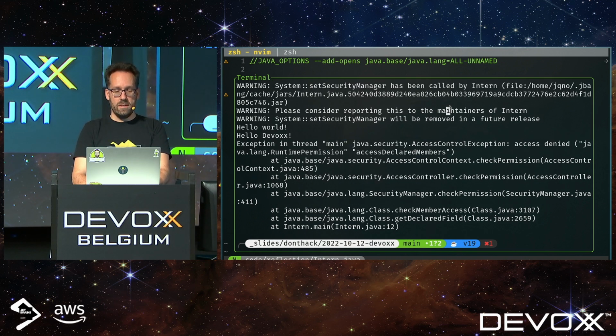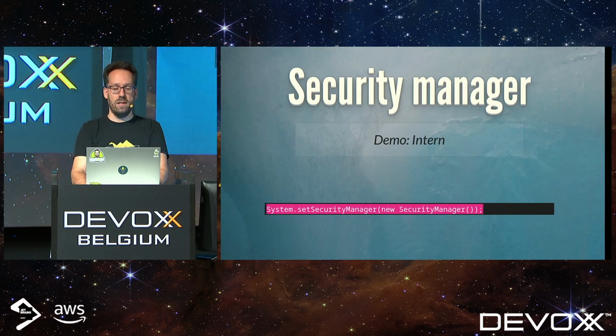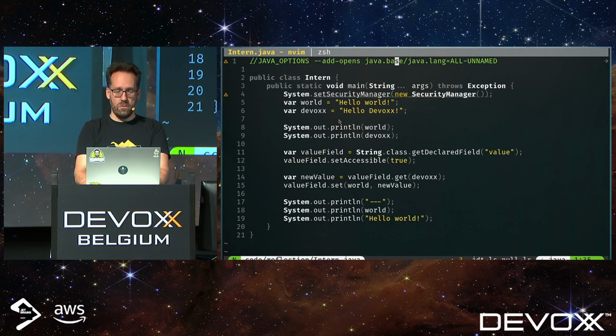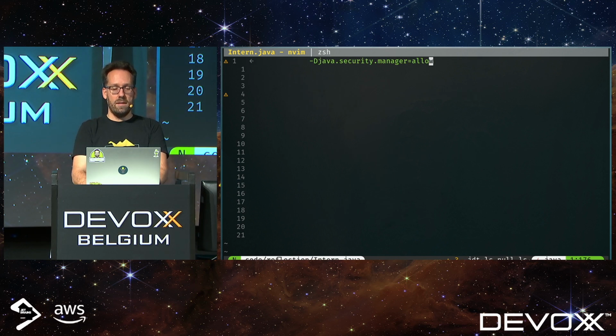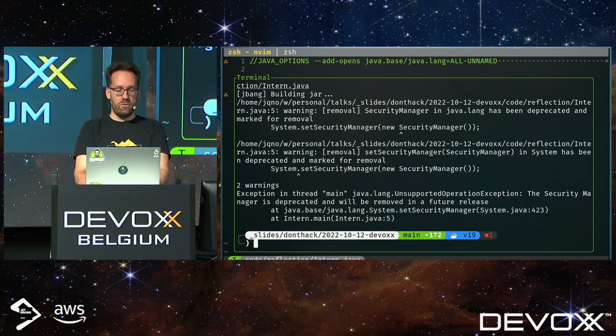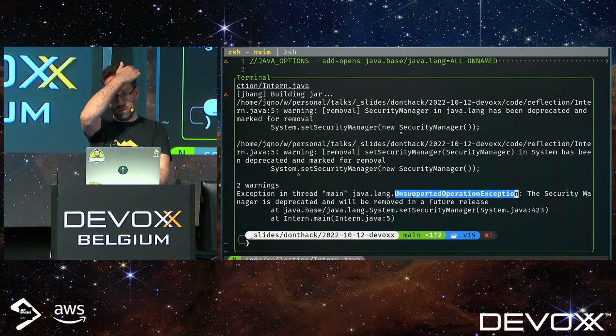But what about these warnings? It says security manager will be removed in a future release. And that's true. I'm using Java 19 and I actually hid something in here. I added this parameter, security manager allow, because in Java 18, the default behavior is that it is no longer allowed to use a security manager. So if I now try to run it without that parameter, it fails in many ugly ways. The warnings are a bit more verbose, and finally it says UnsupportedOperationException because the security manager is deprecated.